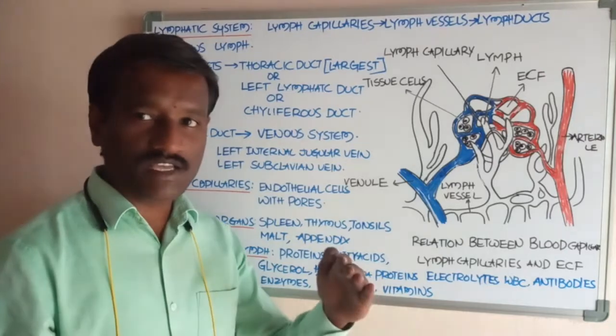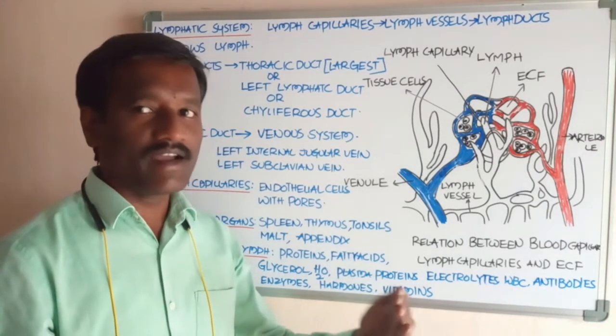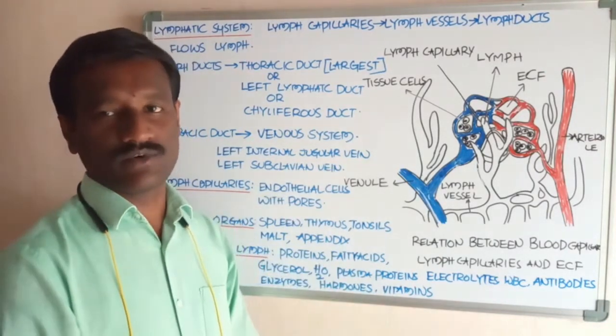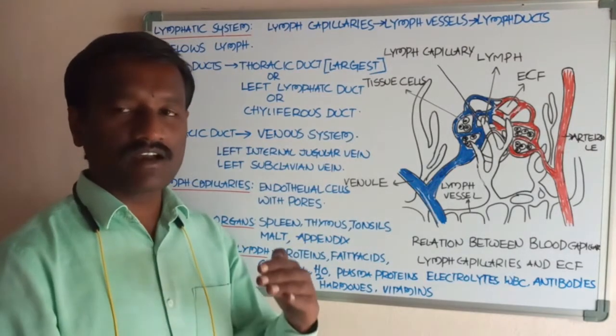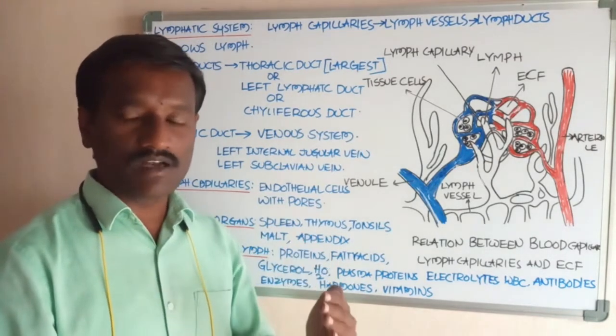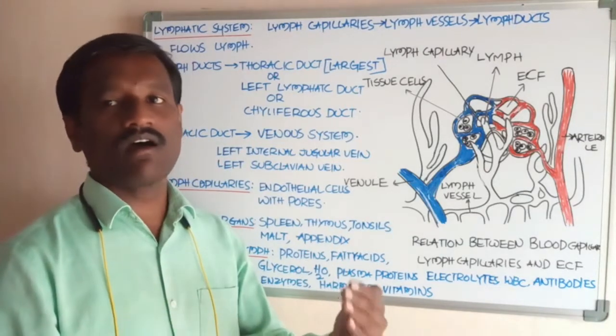The substances that enter the ECF from the blood are mainly nutrients, salts, electrolytes and oxygen.